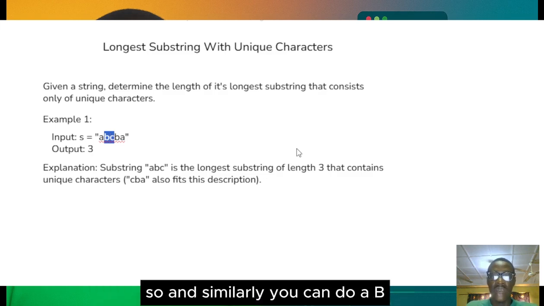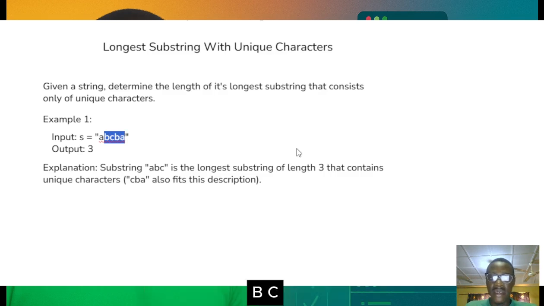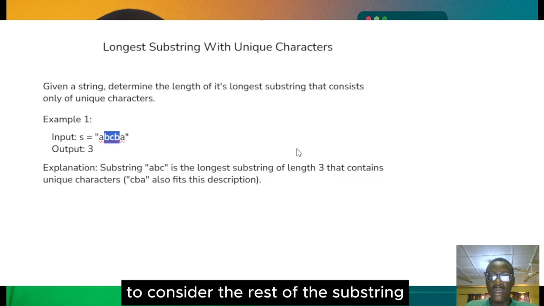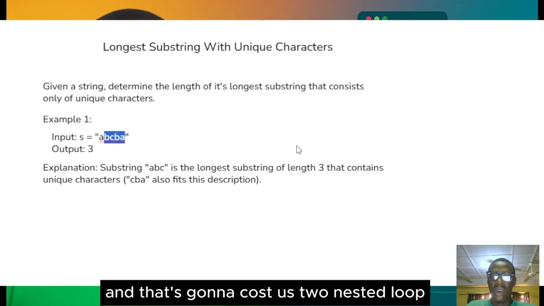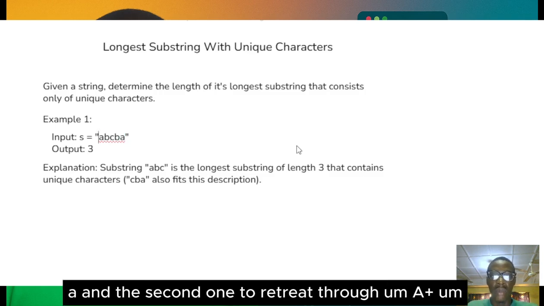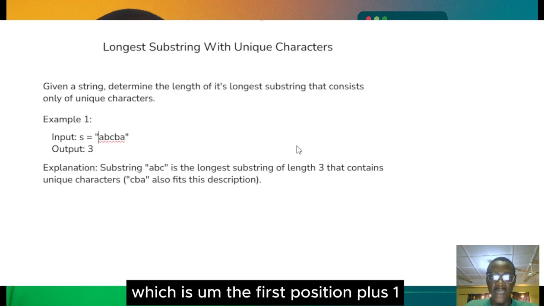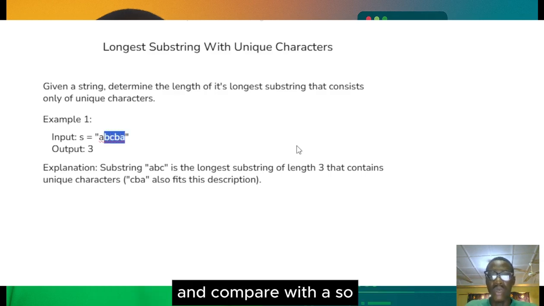Similarly, you can do ABC, ABCB, ABCBA. After doing that, we go back to B to consider the rest of the substrings possible with B. That's going to cost us 2 nested loops. The first one iterates through A, and the second one iterates from the position of A, which is the first position, plus 1, so it can iterate through the rest of the array.